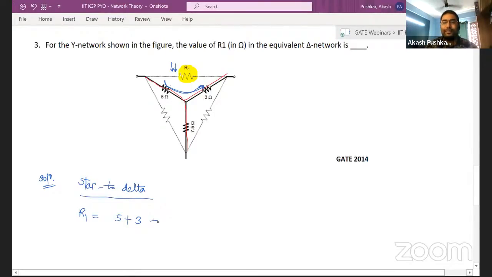Then what is the next step? The next step is that you take these two, multiply them, and divide by the arm which is just opposite to R1. That is the trick you have to remember. Somehow you have to remember. If you know the formula, this question is like a cakewalk. So I think the answer is 10 ohms.